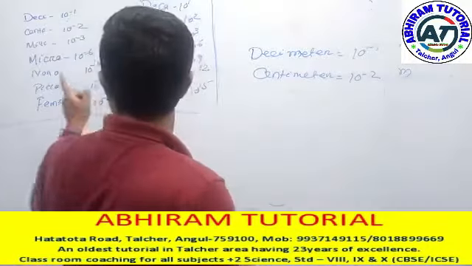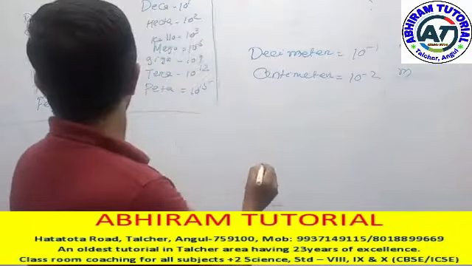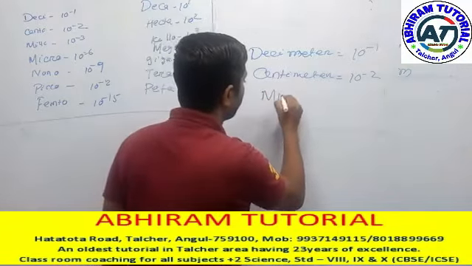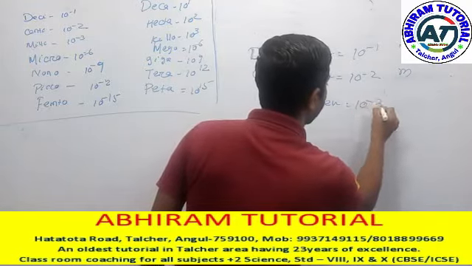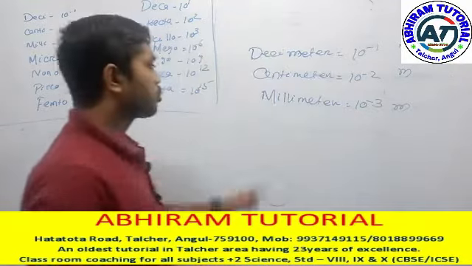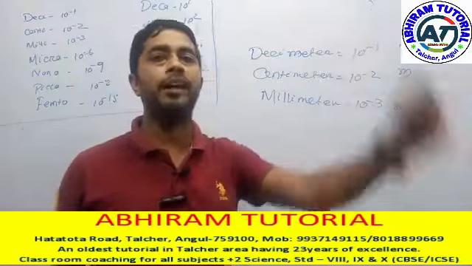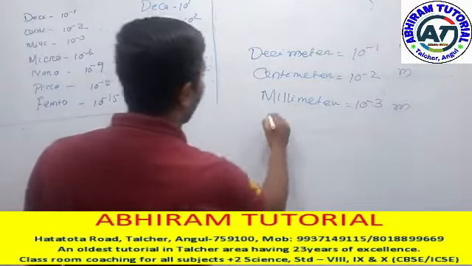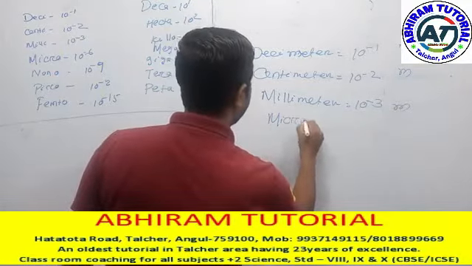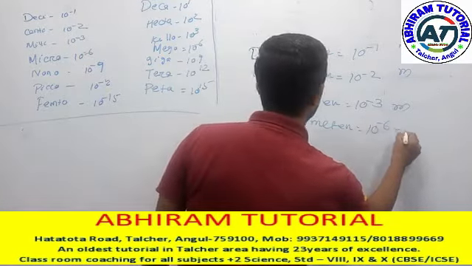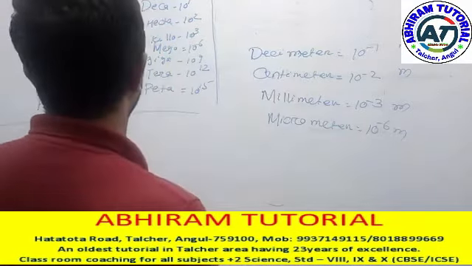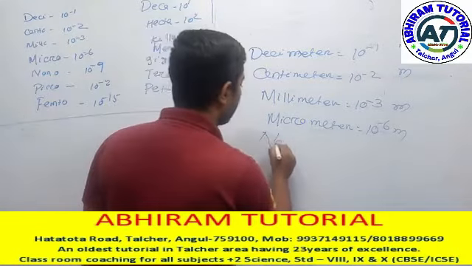Next one, decimeter, centimeter, millimeter. Millimeter means 10 to the power minus 3 meter. Means 1 millimeter equals 10 to the minus 3 meter. Next one is your micrometer. Micro means 10 to the power minus 6 meter. Next one is your nanometer.